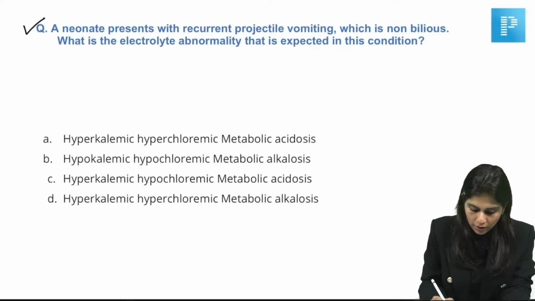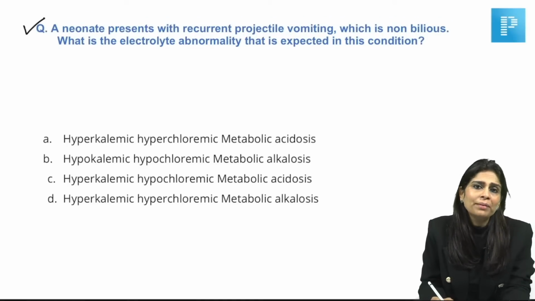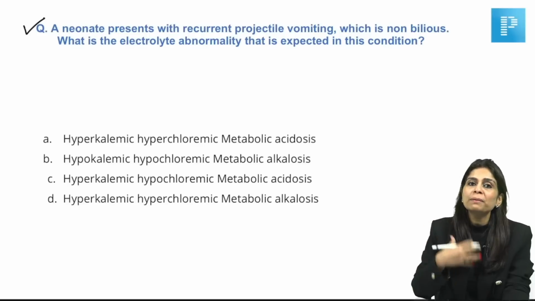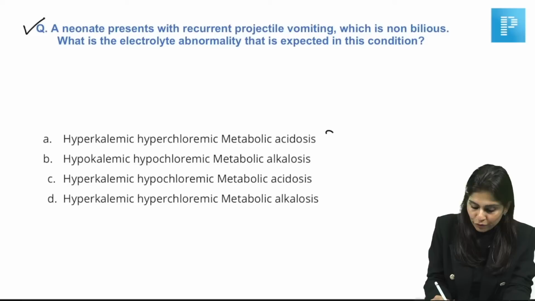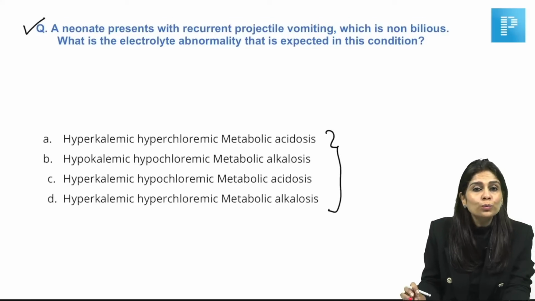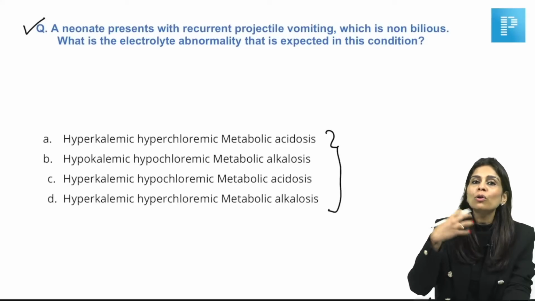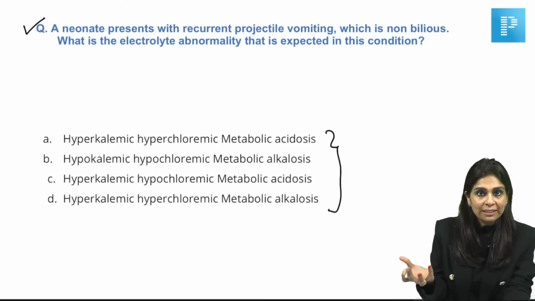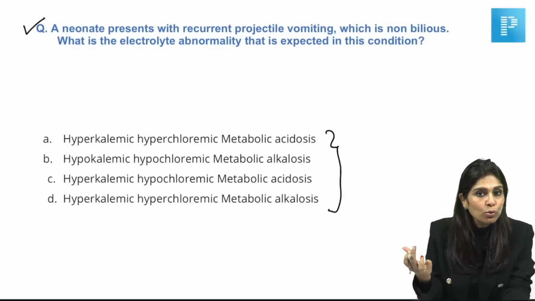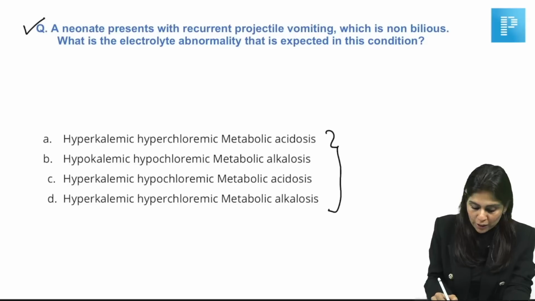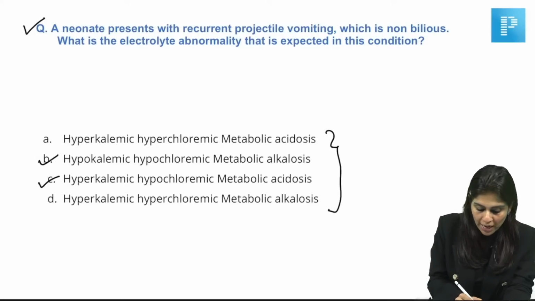Okay, so whatever may be the cause, it cannot necessarily be pyloric stenosis. Even otherwise, what do you expect in vomiting? Out of these 4 choices, let's find out which is the easy target for us. Whenever there is vomiting, chloride gets lost in the vomit, right? So there is going to be definitely hypochloremia. So out of these 4 choices, we know it is going to be hypochloremia.